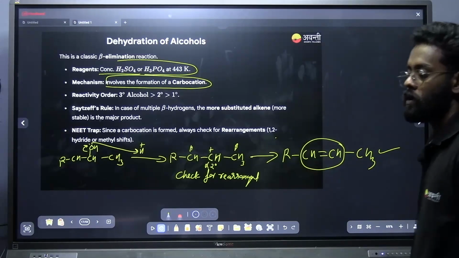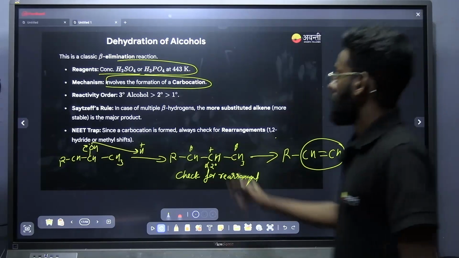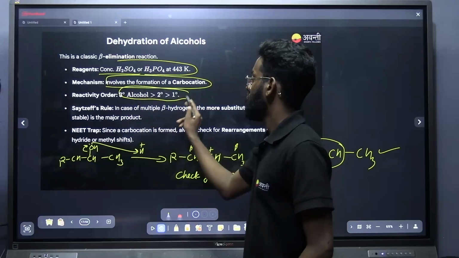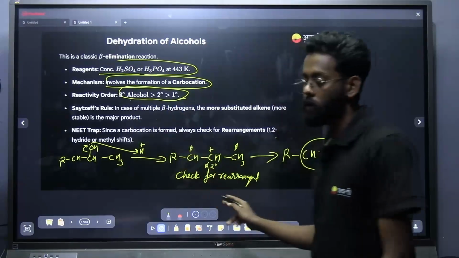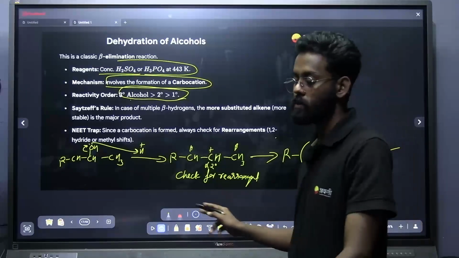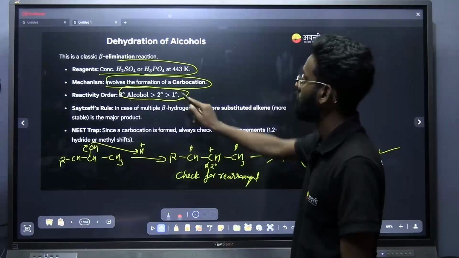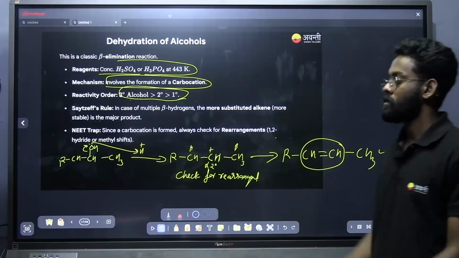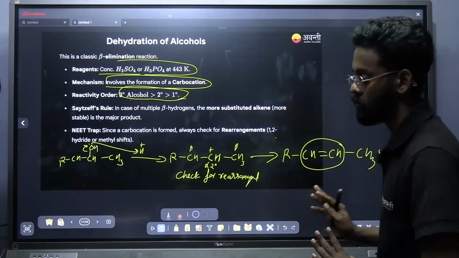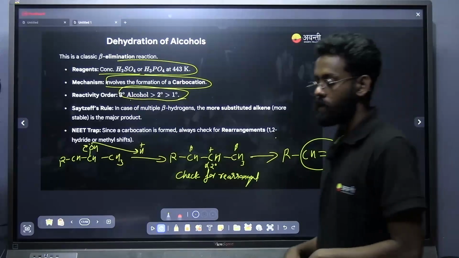Is it done, students? Take a note of it. Reactivity order will be based on the stability of carbocation. Tertiary alcohol can give tertiary carbocation, so that will be more stable compared to secondary and then primary. All the points I have mentioned, you just have to study. That's the only thing you have to do. Just remember how the things are going. Okay. Shall I move to the next?